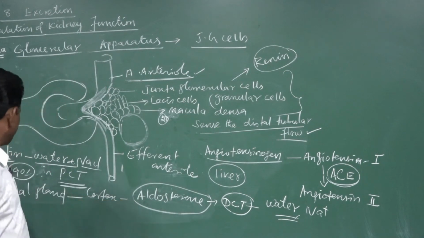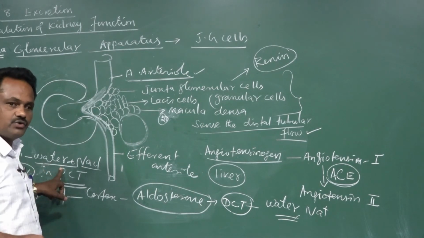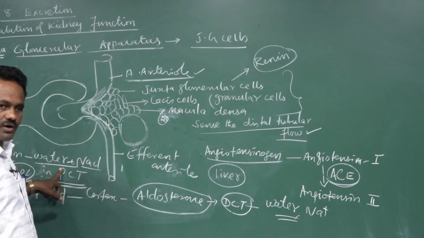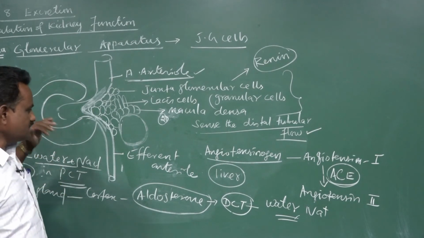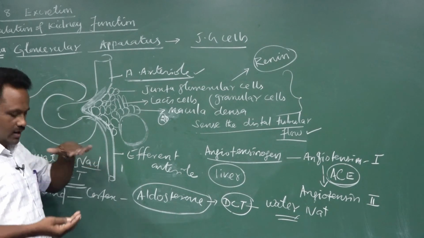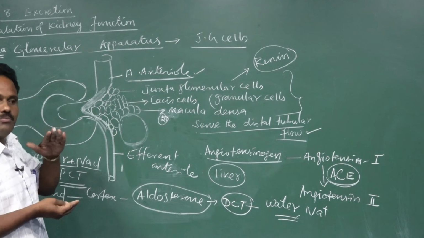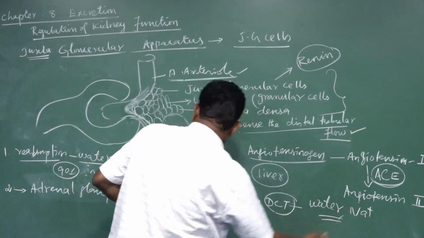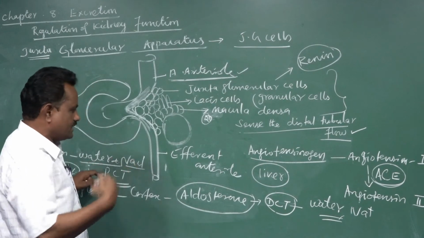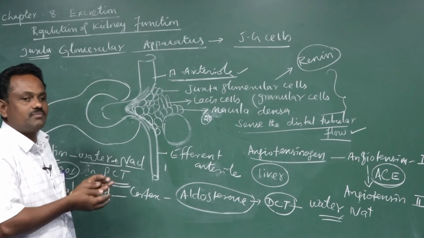Otherwise, angiotensin 2 will never act on these two places, the reabsorption of water will be reduced, and again sodium as well as water will be eliminated through urine. So this is responsible to maintain the water level and mineral, especially sodium level, in the blood. When angiotensin is acting in these two places to absorb the water as well as the minerals, the glomerular filtration rate becomes normal.